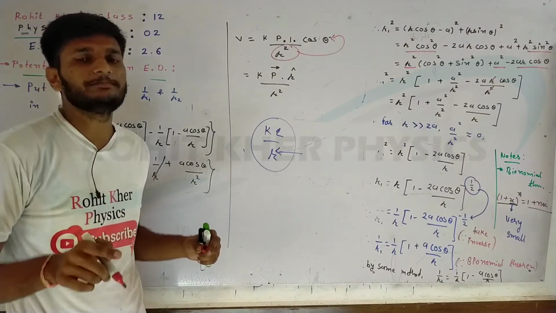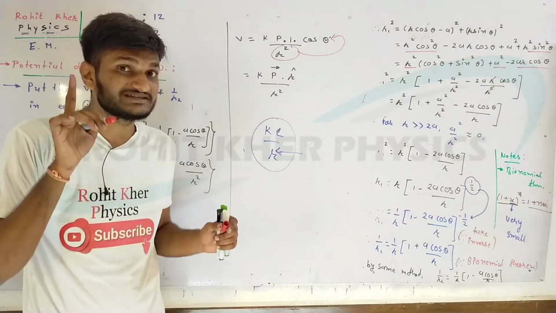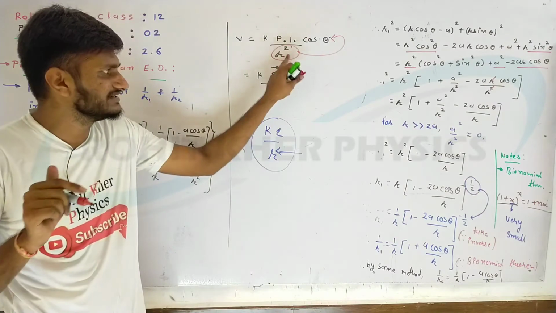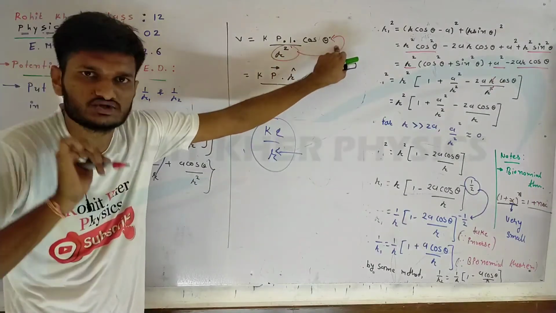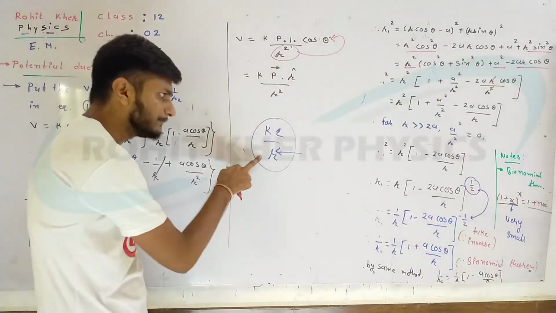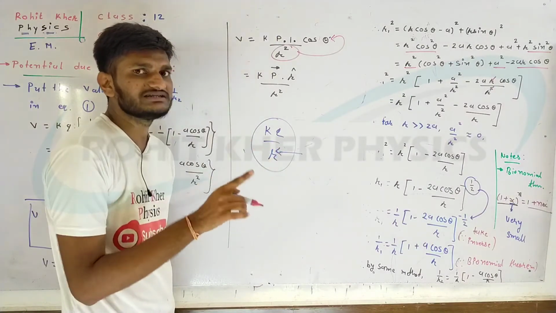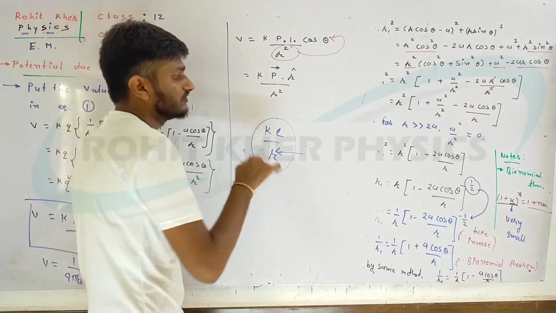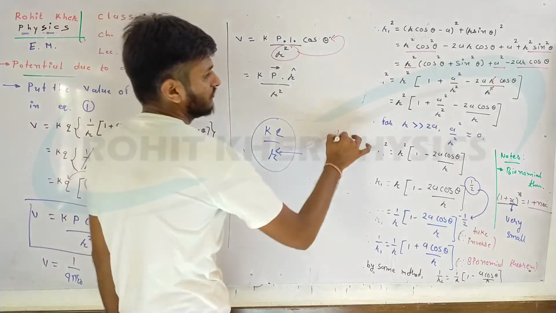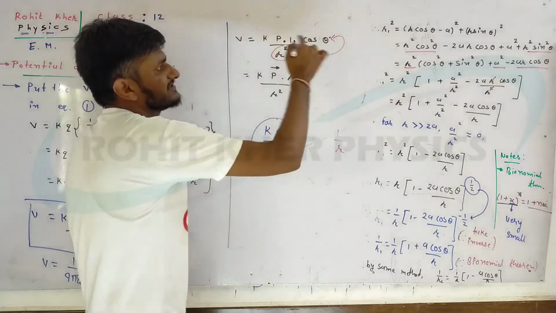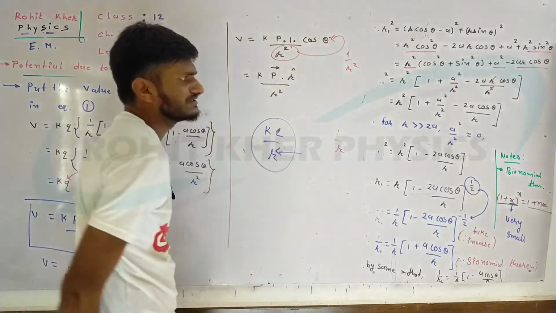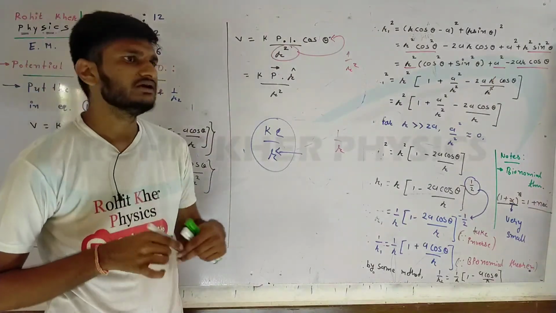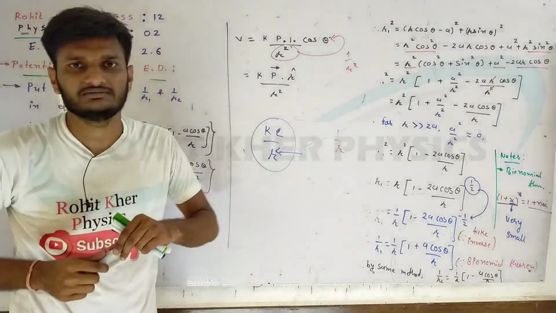So the potential due to a dipole depends on two things: one is distance and another one is theta. The potential for a point charge depends on 1 upon r, while here it depends on 1 upon r square, inversely proportional to r square.